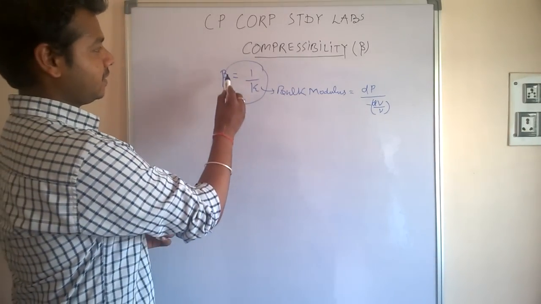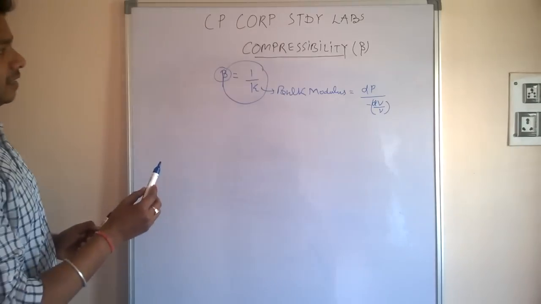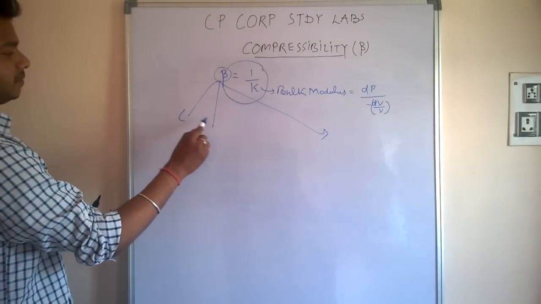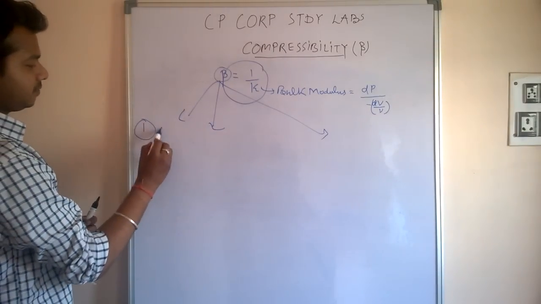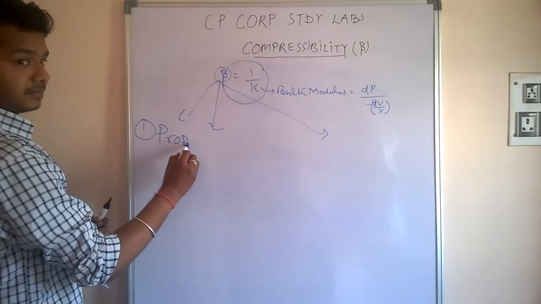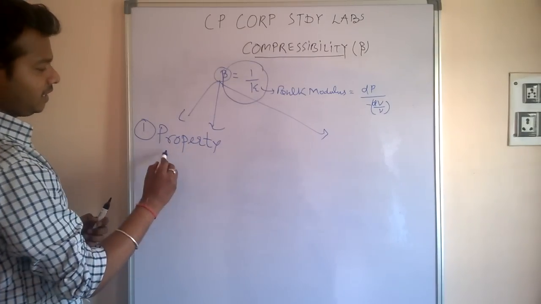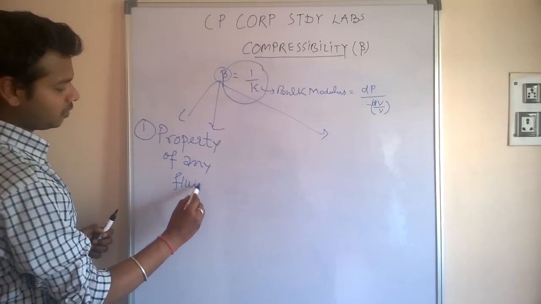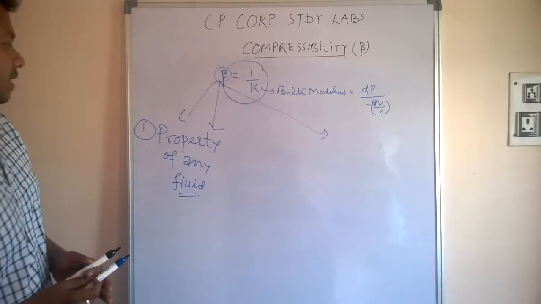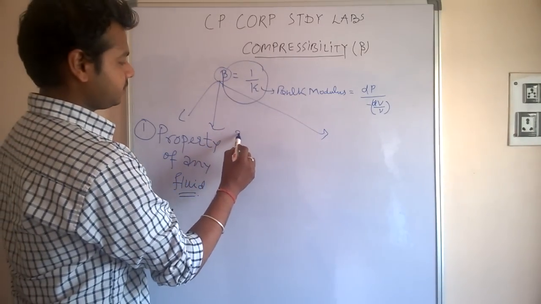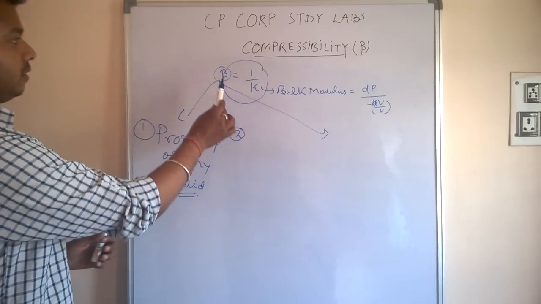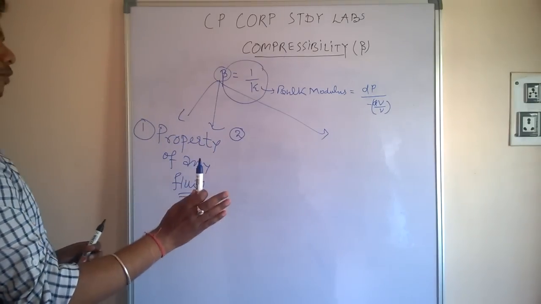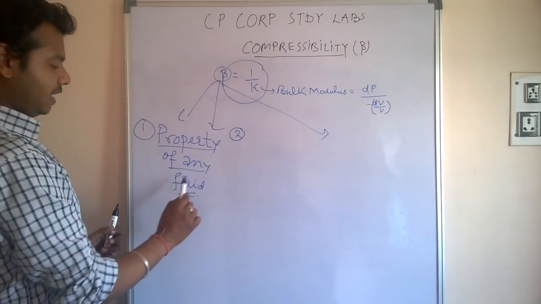Now, compressibility. There are 3 points which I am going to describe about it. First, it's a property of any fluid. Why I'm talking about fluid only, I'll tell later.